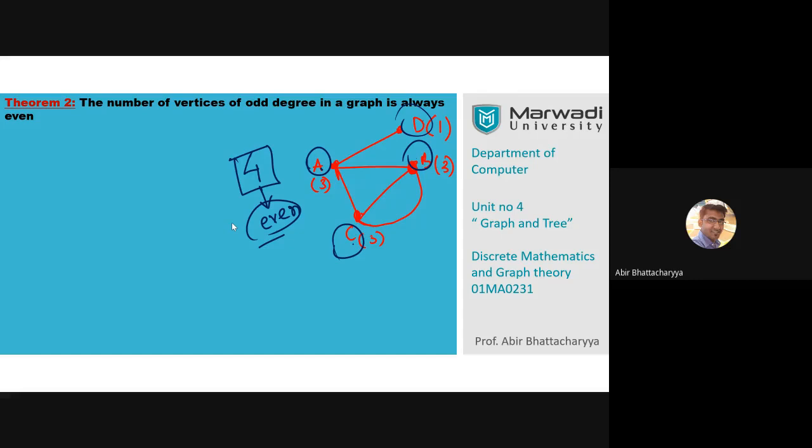Get it? Count of all odd degree vertices, not any. All odd degree vertices of a graph are always in even number. Okay. This is what the theorem stating for.